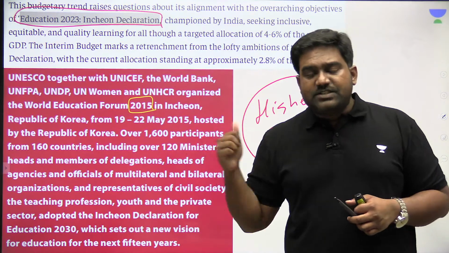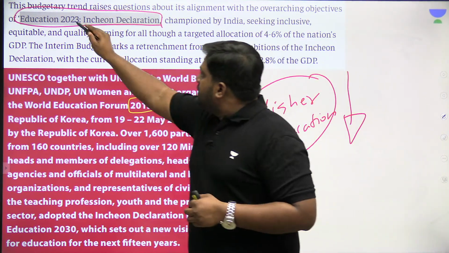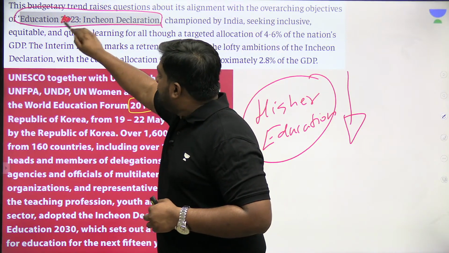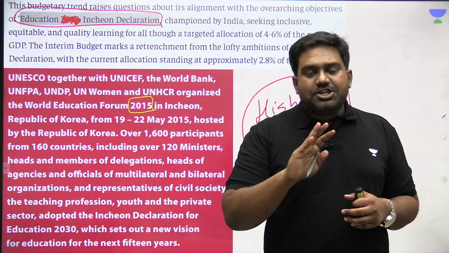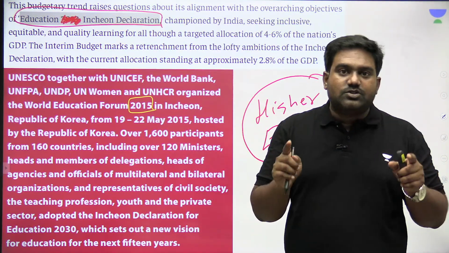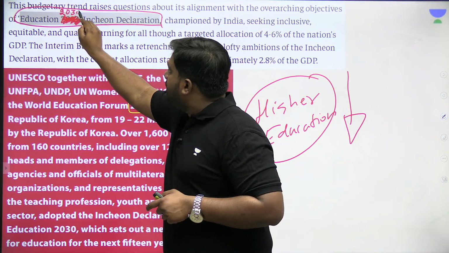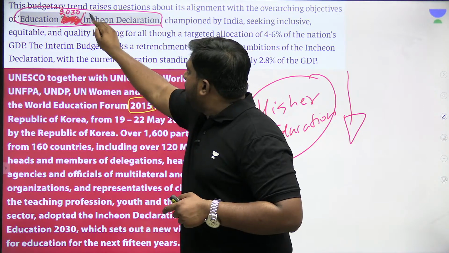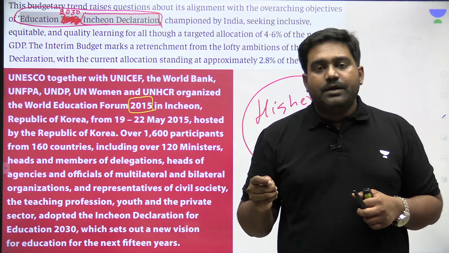All right, The Hindu has made a mistake. I want you guys to correct this mistake. The Hindu has made a typographical error in this article today. It's not Education 2023. This global initiative, this global declaration that was adopted, it is Education 2030, adopted under the Incheon Declaration. Incheon is a city in South Korea, right?